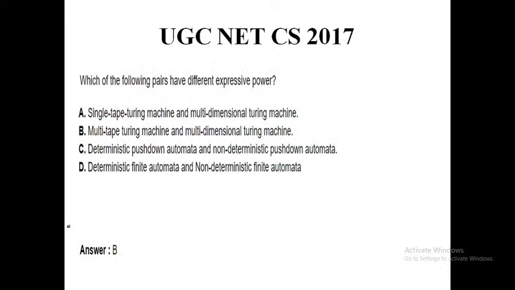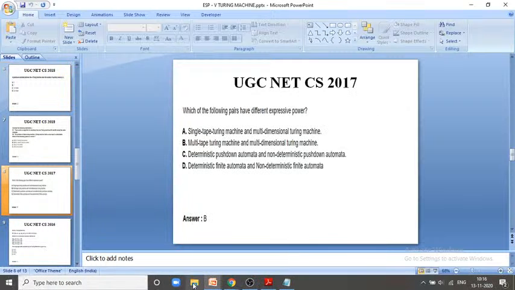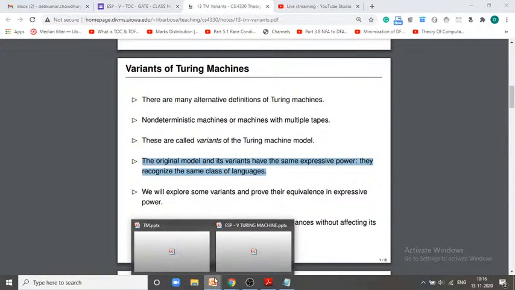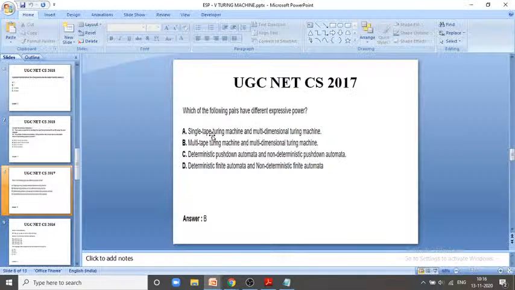Okay. Single-tape Turing machine, multi-tape Turing machine, multi-dimensional Turing machine: same power, as I said earlier. Please try to find it out. It is said in this particular property of the variants of the Turing machine that the original machine and its variants have the same expressive power. So I can conclude that yes, a single-tape Turing machine is a variant of a Turing machine and a multi-dimensional Turing machine is a variant. So both have the same expressive power.